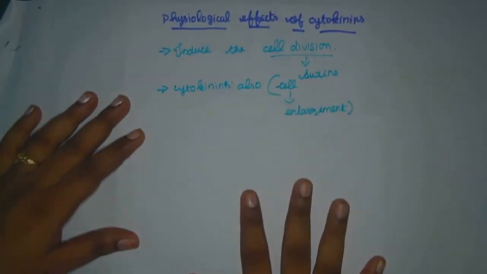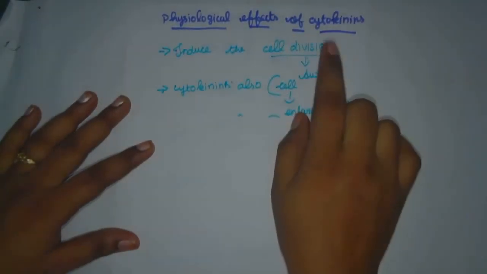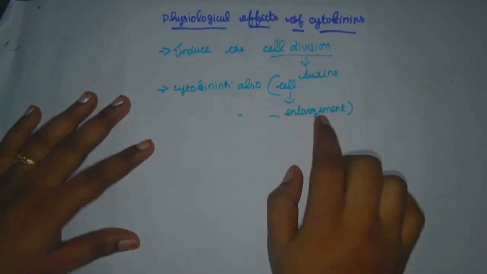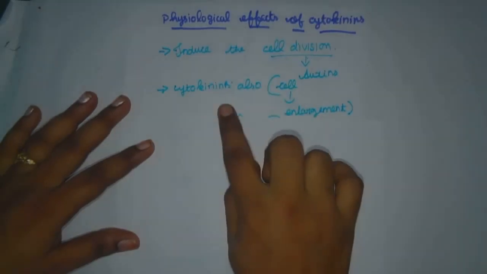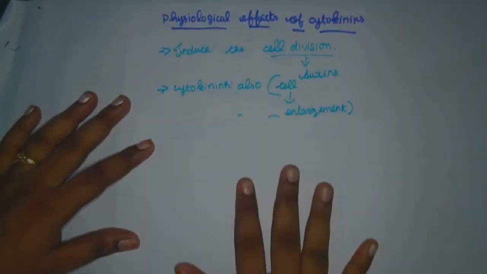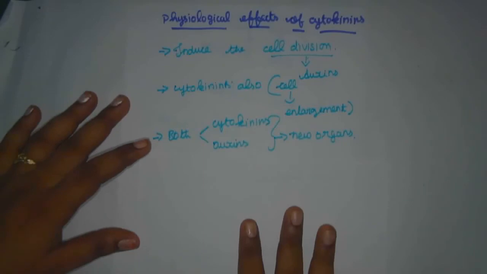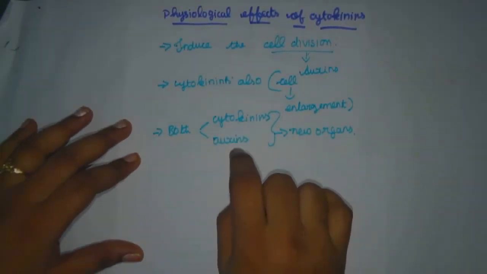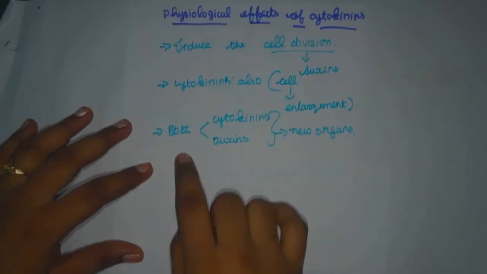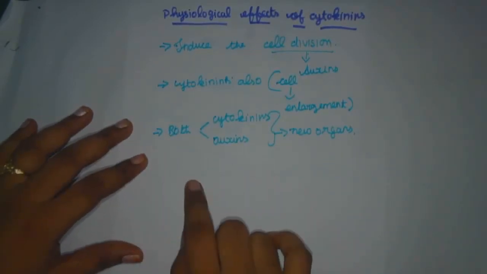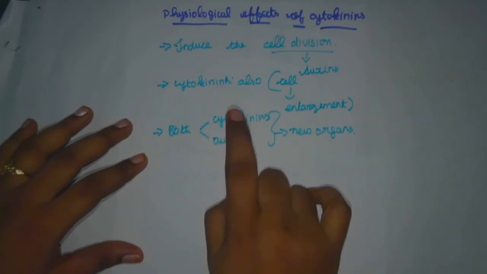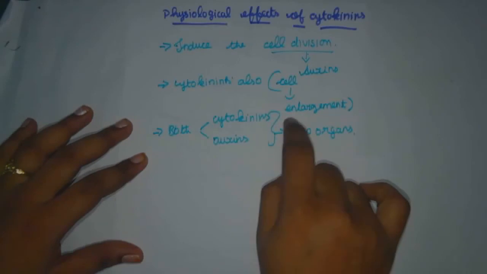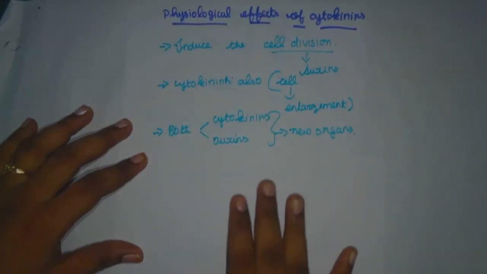responsible for cell enlargement. Here we say cell division. Cell division automatically increases the size of a plant body. So here the cytokinins are responsible for cell enlargement. And not only cytokinins, we already said that auxins are also responsible for the enlargement of cells with the help of the Went experiment. Here both the cytokinins and auxins are responsible for cell division, automatically forming new organs in the plant body.